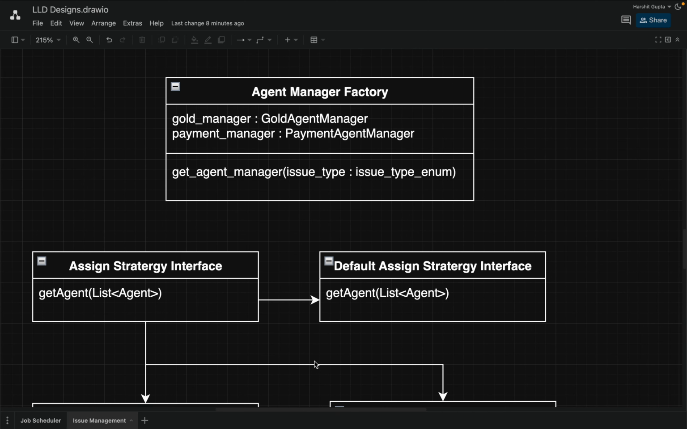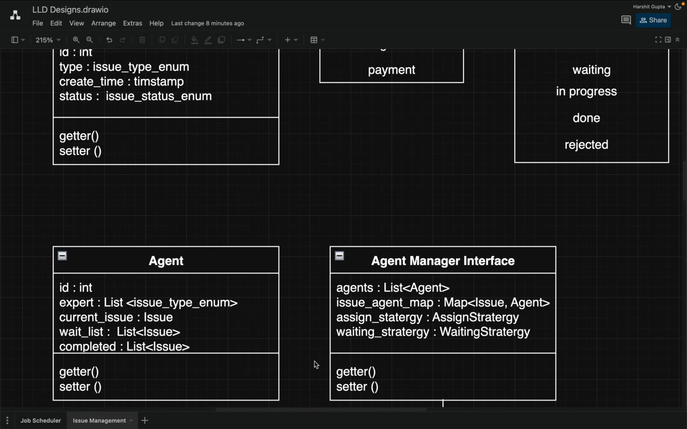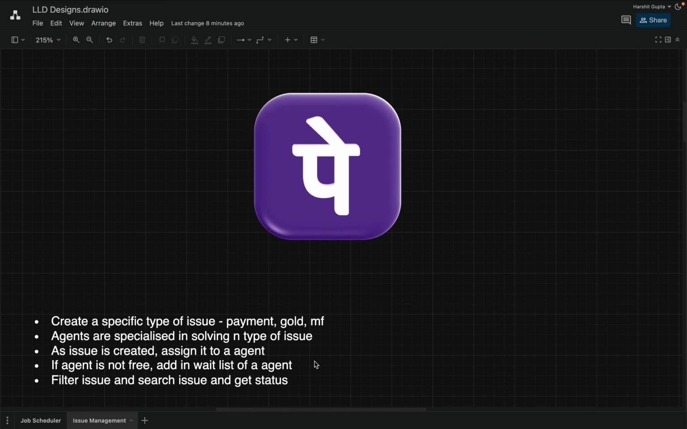So now, similarly, we have strategies like the assign strategy. There can be multiple strategies, a payment assign strategy, a default one, a gold strategy. Similarly, we can create strategies for waiting also. There will be a waiting strategy interface also, which can have multiple types of strategies. Whichever we want, whenever we want, we can use it anytime. Okay, so this is the overall picture of what our design will look like.